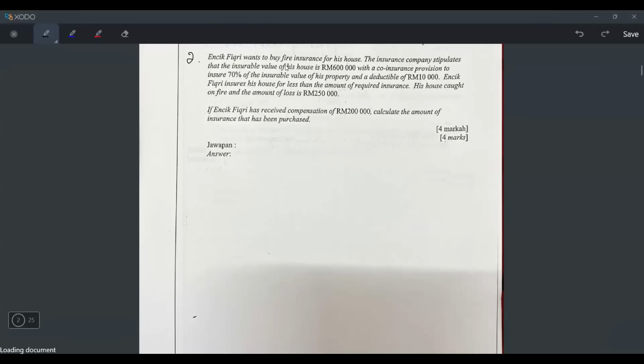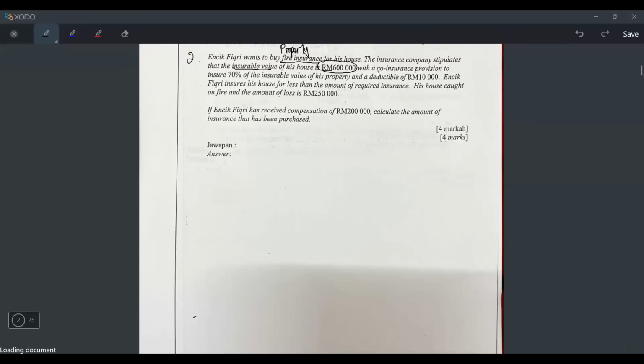Number 2, Encik Fikri wants to buy fire insurance. Fire insurance and property insurance is the same thing. Fire insurance means property insurance lah. And then they say the insurance company stipulates that the insurable value is 600,000. So what is 600,000? The insurable value. Okay, don't worry, I'll explain what that means.